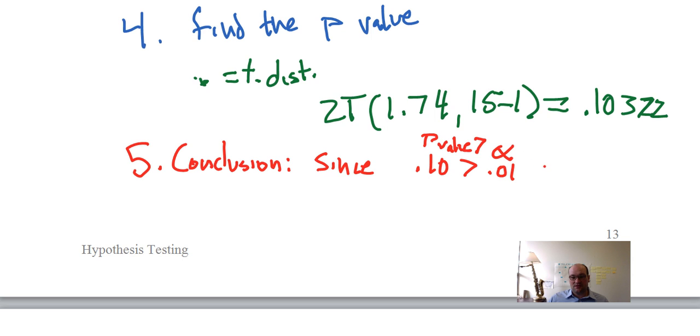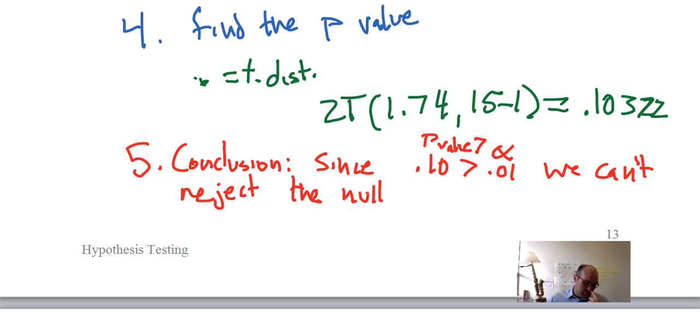In this case, we can't reject the null. So what does that mean? Well, we say that there is not enough evidence to say that there's been a change.